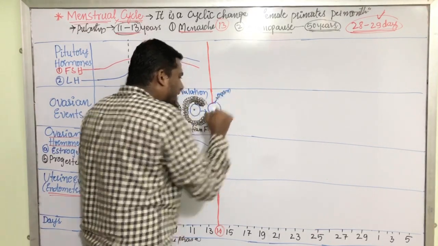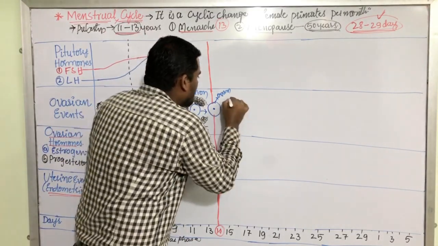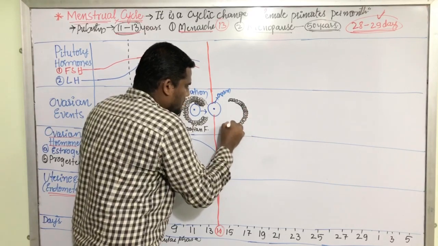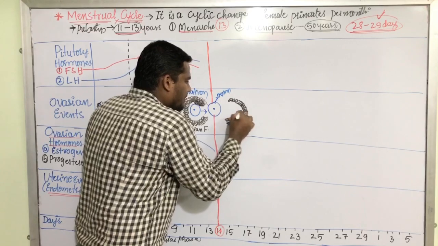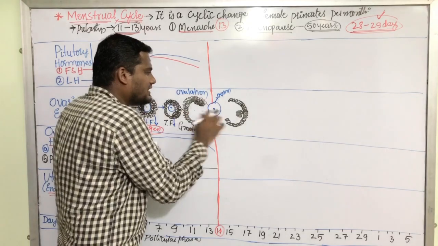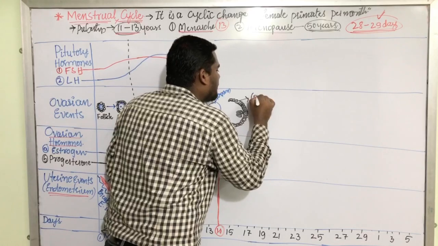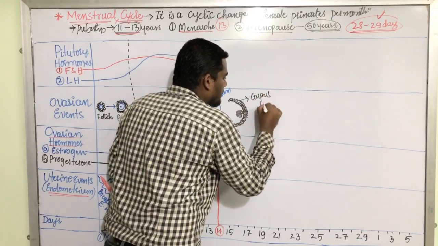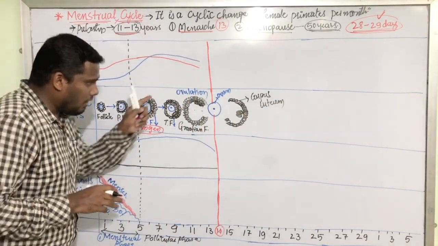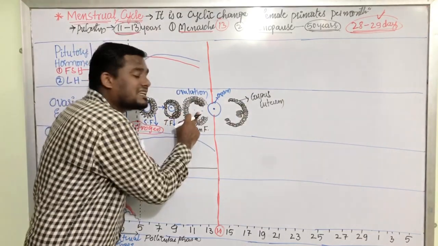When the ovum is released from the Graafian follicle, what is left? Only the granulosa cells and this germ hill. If the egg gets released out here, only this structure is left. Now this structure is called corpus luteum. It is called what? Corpus luteum.